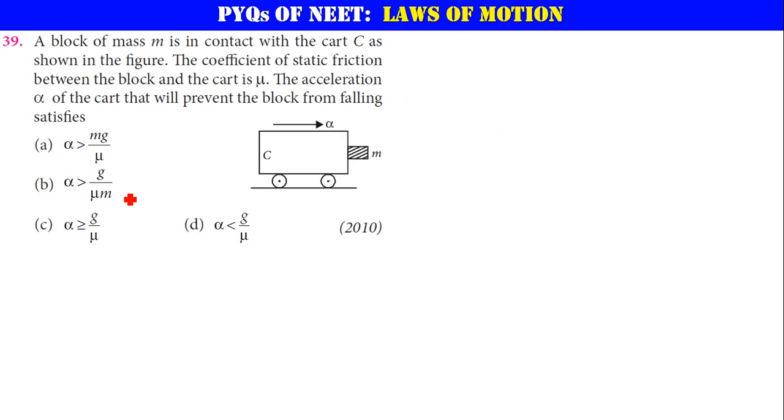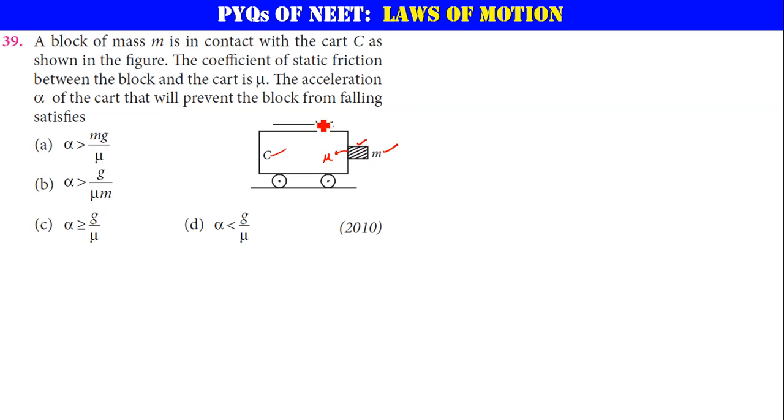Let's see. So till now you have seen the friction acting only along horizontal direction. We are going to see the friction will be vertical here. See, a block of mass m is in contact with a cart C. As shown in the figure, the coefficient of friction between the block and the cart is say mu.